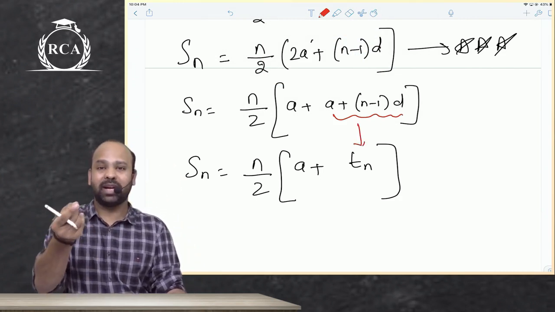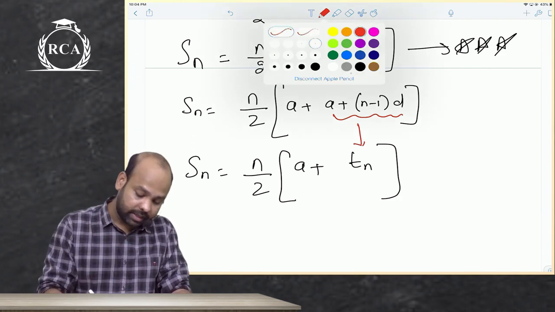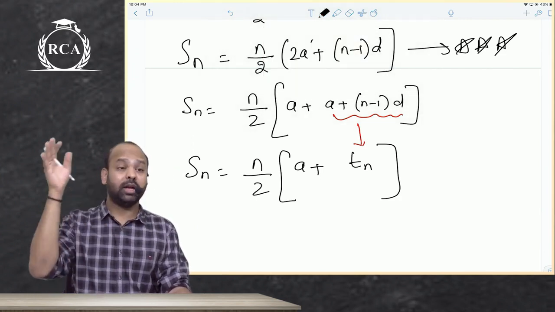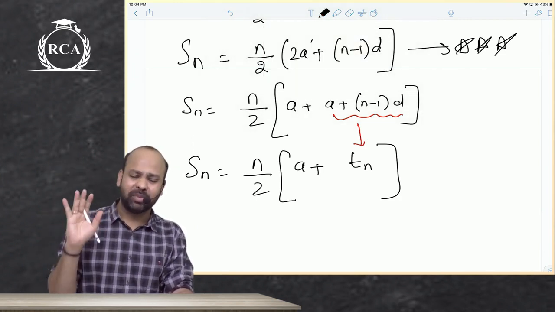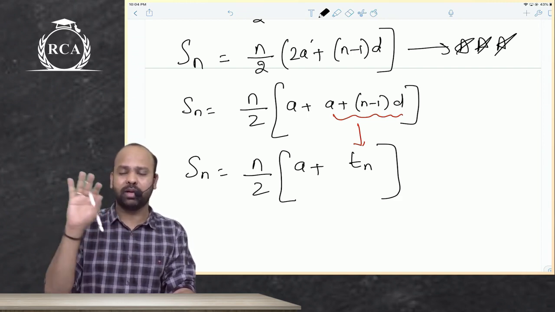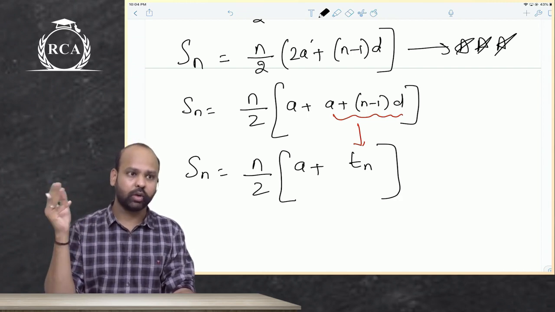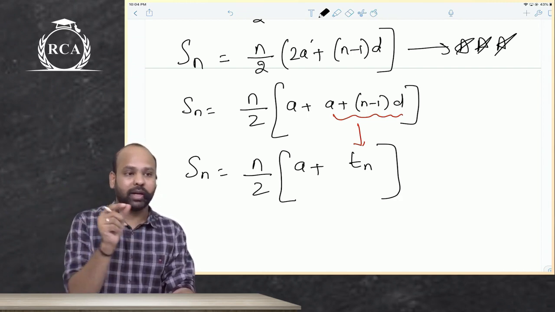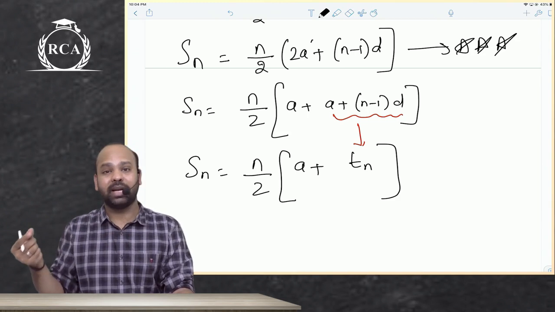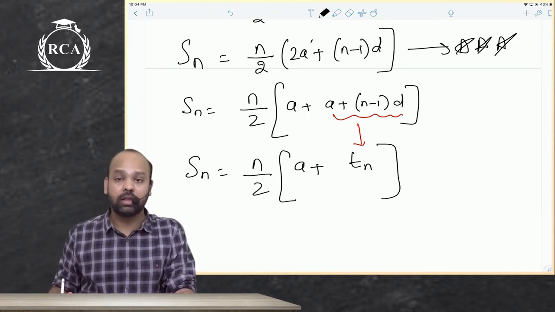A plus n minus 1 into d, isn't that the nth term? For those who do not want the explanation of the formulas, you can mug up the formulas in the end as such, guys. Though I do not encourage it, I will never suggest that, but you can do that. I'm just writing 2a as a plus a, and then a plus n minus 1 into d can be written as the nth term.